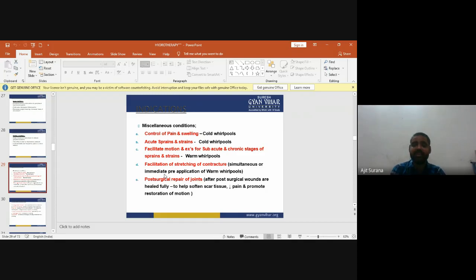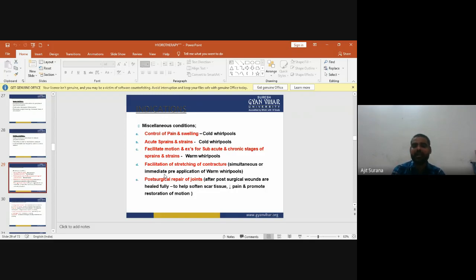So these are the indications of hydrotherapy in miscellaneous conditions: control of pain and swelling, cold whirlpools; acute sprain and strain, cold whirlpools; to facilitate motion and exercise for subacute and chronic stages of sprain and strain, warm whirlpools; and to facilitate stretching of contractures, immediate pre-application of warm whirlpools.